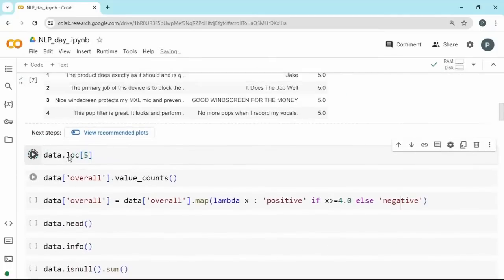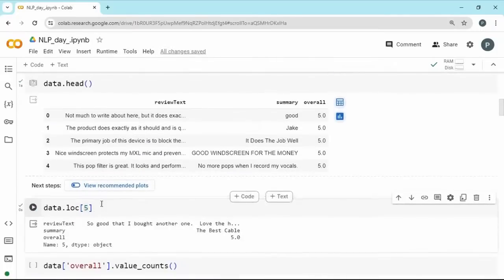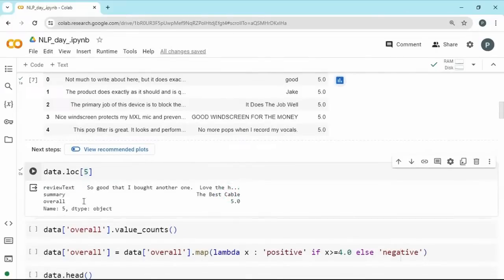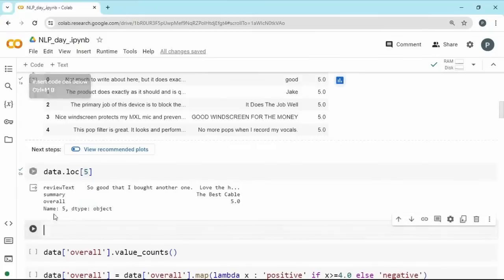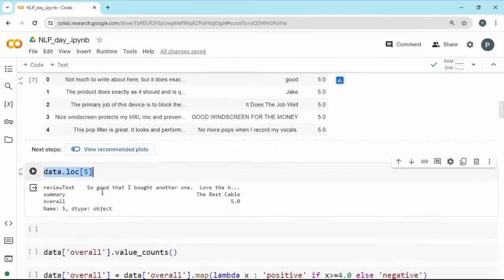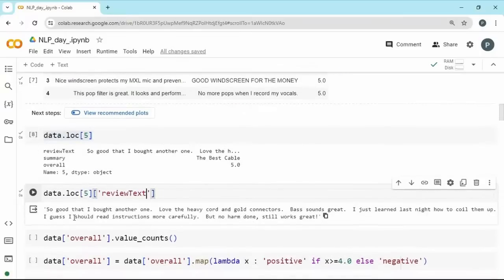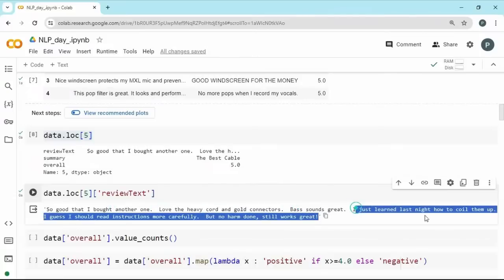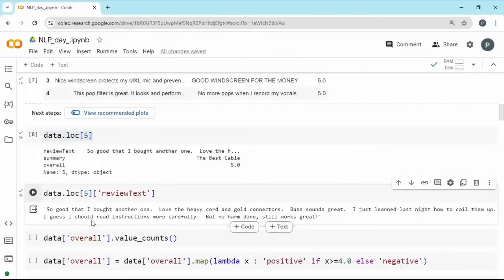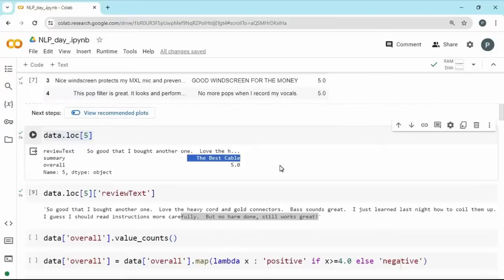So from here, first let us see a text. Maybe if you use loc, let us do a basic exploration. So we have our review text, summary. Summary is the best cable, and if you look at the review text as well, let us go and pick our review text here. So what has been written overall? So good that I bought another one. Love the heavy cord and good connectors. Bass sound great. I just learned last night how to coil them up, and I guess I should read instructions more carefully. But no harm done. Still works great. And the summary is the best cable, so it works well, and the rating he has given is 5.0. So it seems like okay.